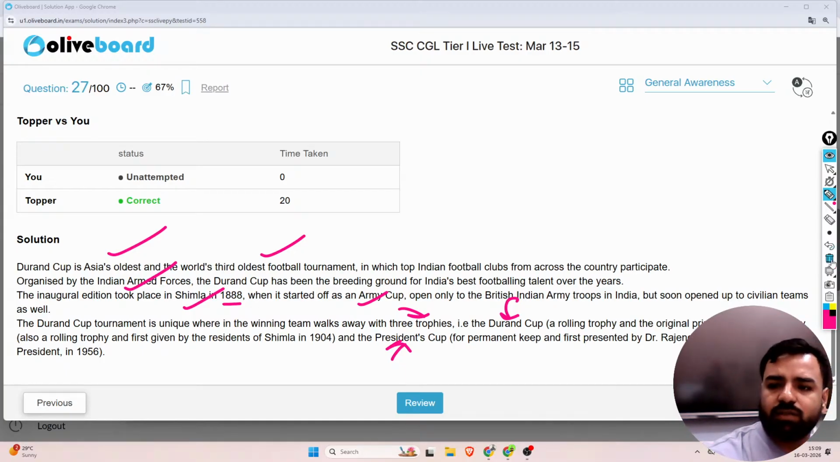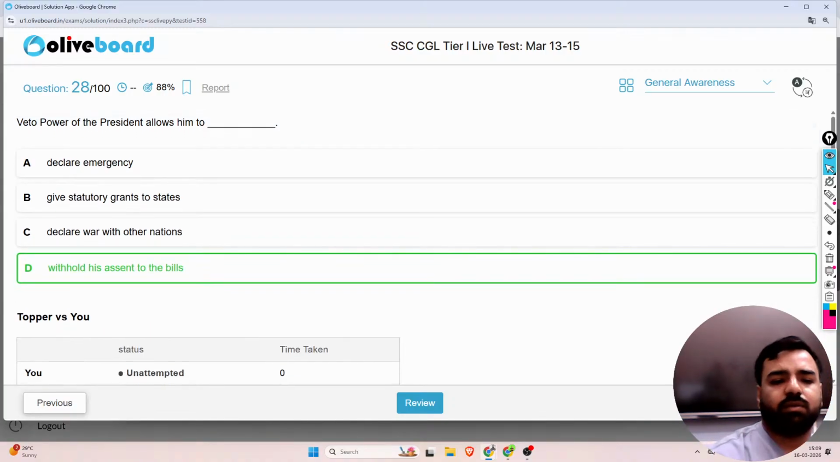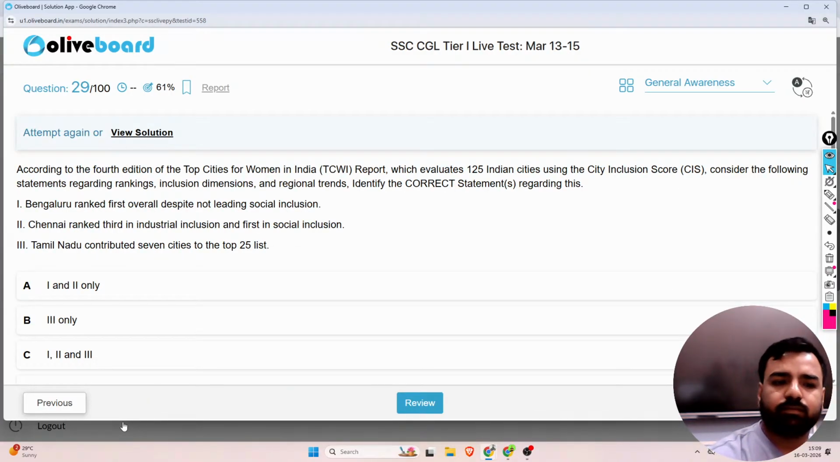Okay, fine guys. What is the next question? So moving forward with the third question. The third question is, veto power of the President allows him to dash. So what is veto power? This is a special power. For example, let's say there is a decision to be made by 5 people, and if 4 of them are agreeing, but even if one denies, that would be rolled back. This is the case with bills, in which the veto power of the President allows him to withhold his assent to the bills. So what will be the perfect answer? The perfect answer will be option number D.